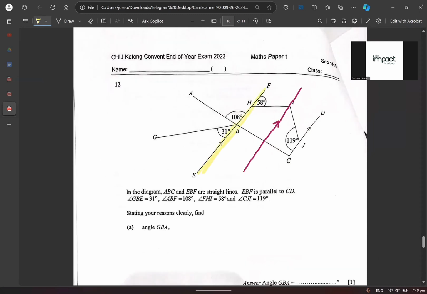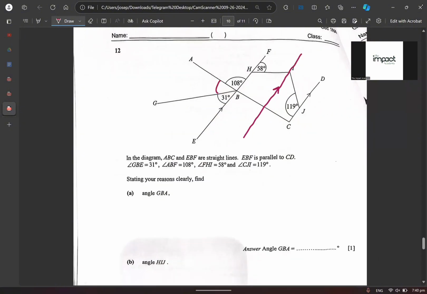E, B, F is this one over here. Am I making sense? So if there is E, B, F, we are going to make sure that we can find angle GBA immediately. Do you agree that I can find angle GBA? Yes. Very good.